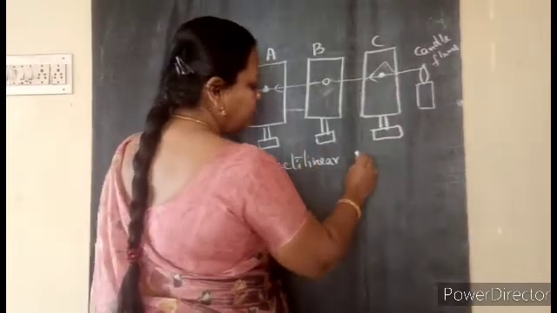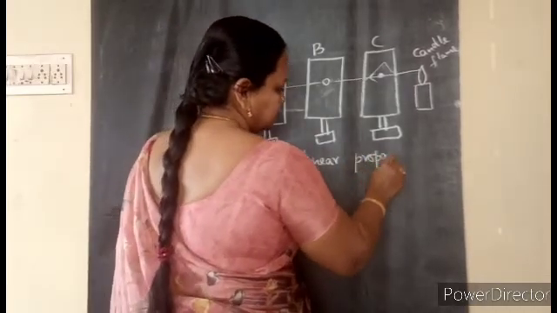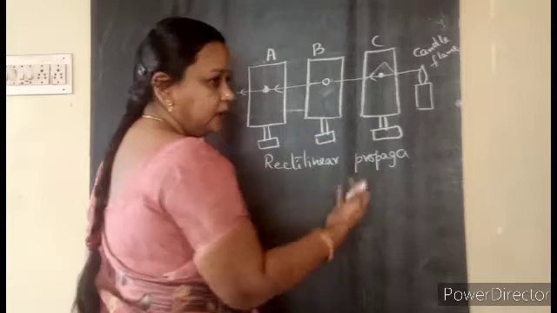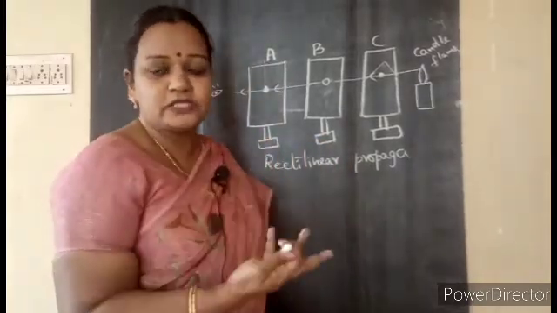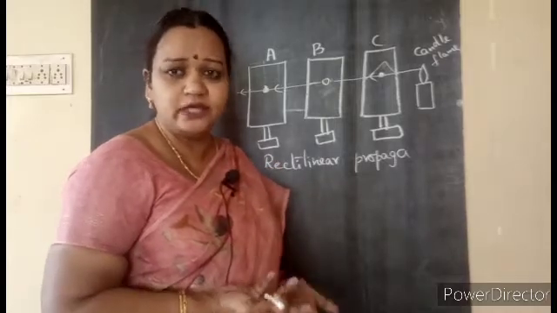Linear means line, as I told you. Propagation means transmission. These all are the terms which you use. Even if they say propagation, it means the same. Propagation, transmission, traveling, all these are the same. Traveling is a common term.